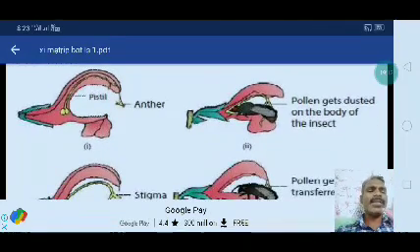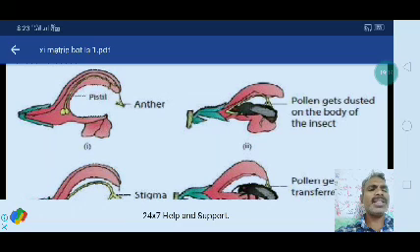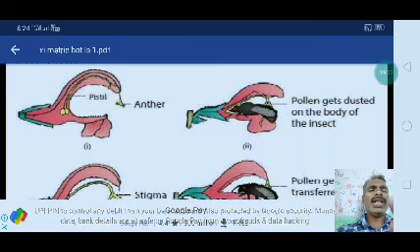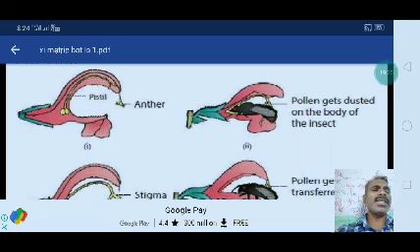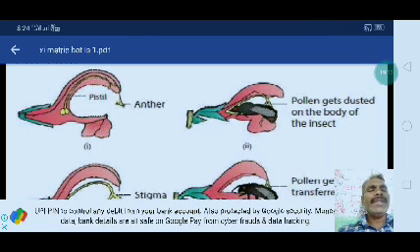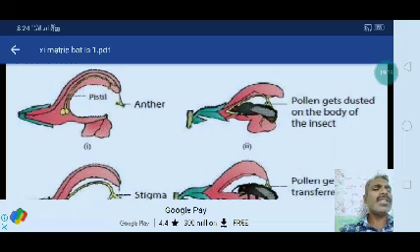There is the lever mechanism. You can see the Salvia plant, the pistil is there. There is the anther. On the lower side there is no fertile anther. In the upper region only the fertile anther is present, and the pistil is also present in the center. The pollen gets dusted on the body of the insect. When the insect enters this flower, it pushes down, and the upper lobe comes down onto the insect. Then it deposits some pollen on the insect's upper surface.